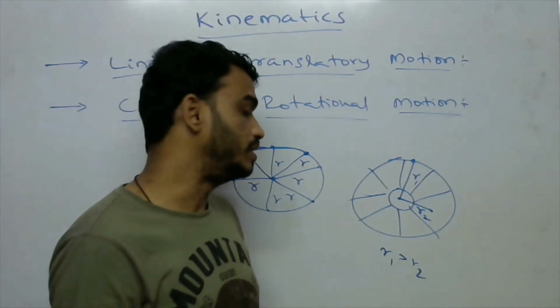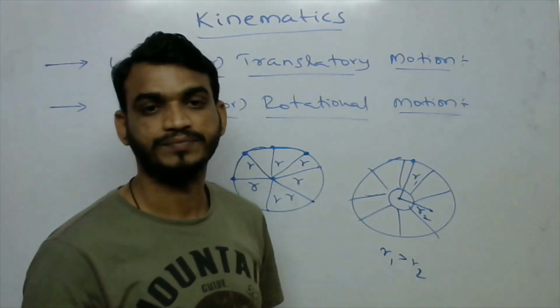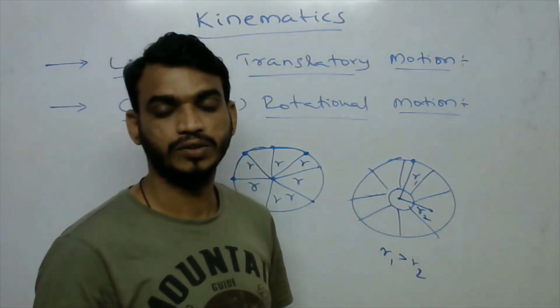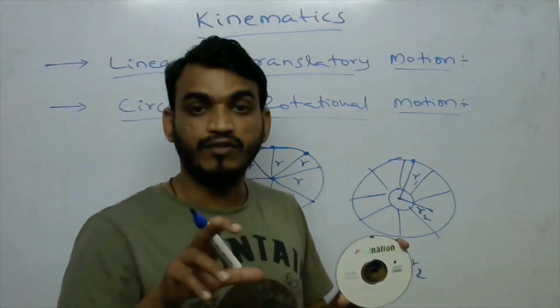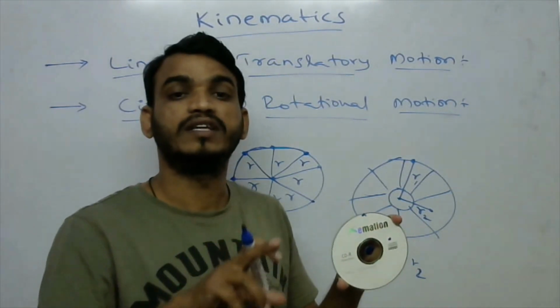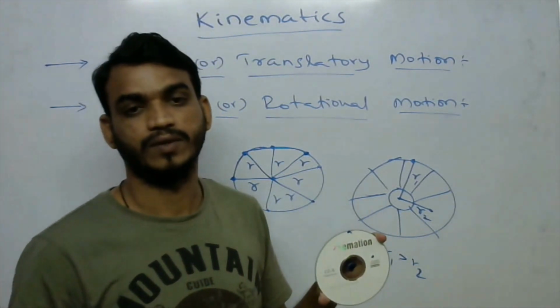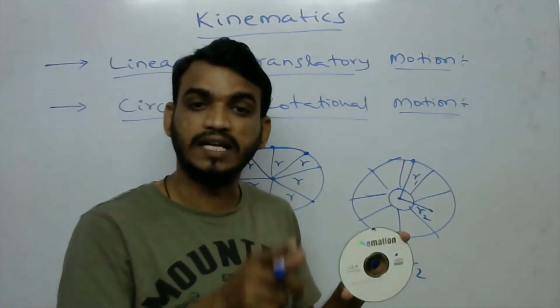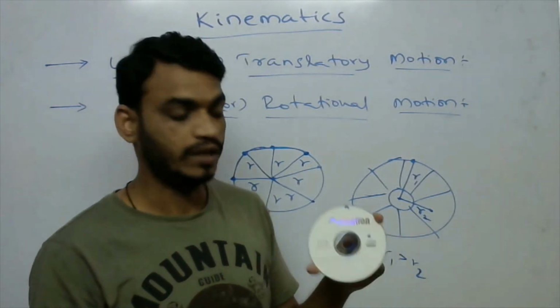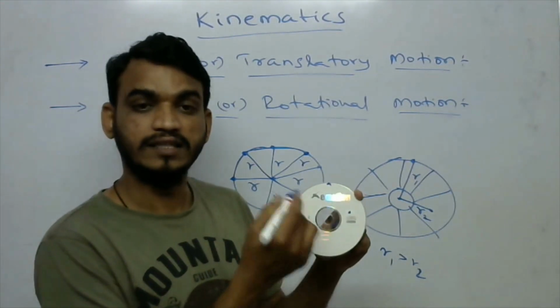So this type of motion is called rotational motion. Understood? They have different distances, but all particles have the same angular velocity. So they complete the circle at the same time only.